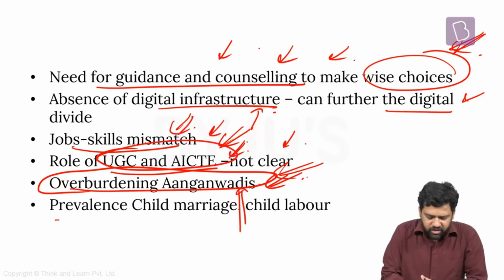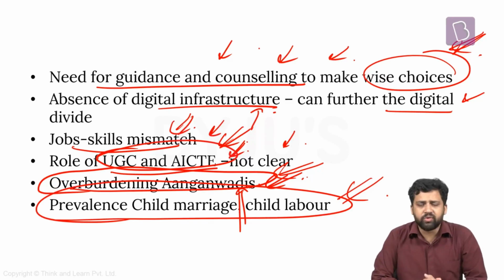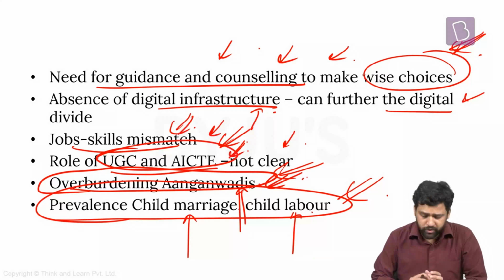And again, one major question remains: we are trying to improve educational outcomes. We want to get more children to schools. We want to ensure that children don't drop out of schools. But this thing will not happen unless we stop child marriage, unless we stop child labor. We have prohibited and regulated child labor. We have also abolished child marriage. But in reality, all these things continue, and these are the reasons why children drop out of school.